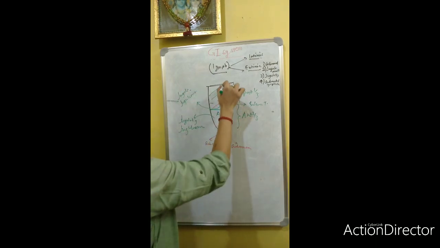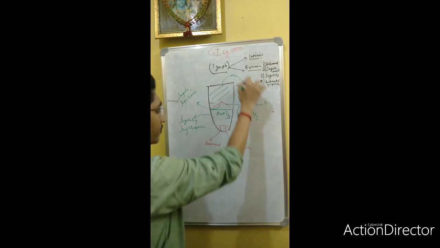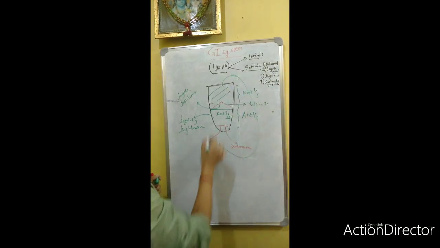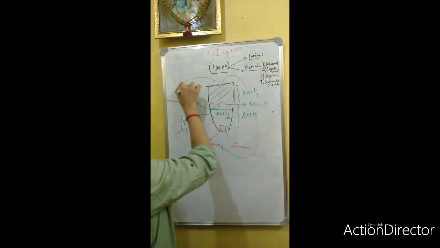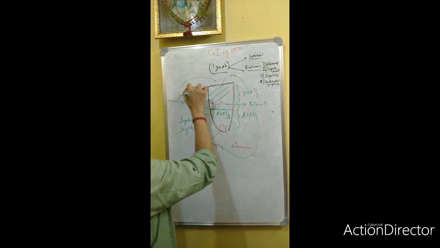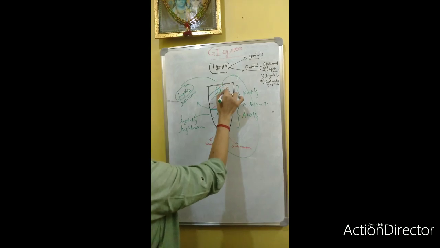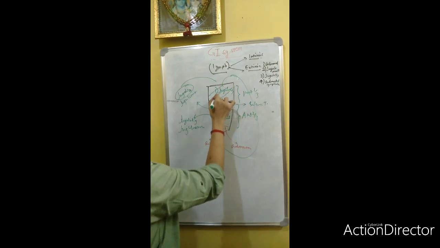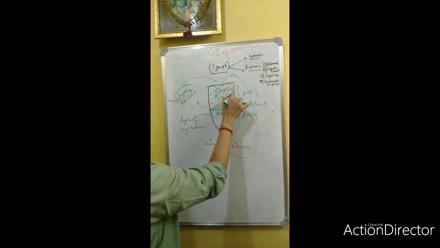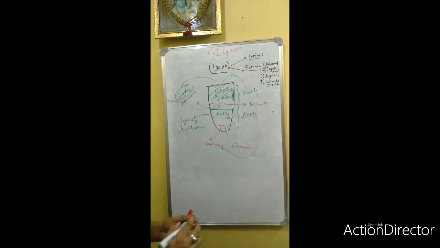Now posteriorly, it will move towards the submandibular lymph node and the jugulo-digastric lymph node. Jugulo-digastric lymph node, meaning there will be the jugulo-digastric and the submandibular lymph node. Okay, so this is another important channel. How will the lymphatic drainage occur?